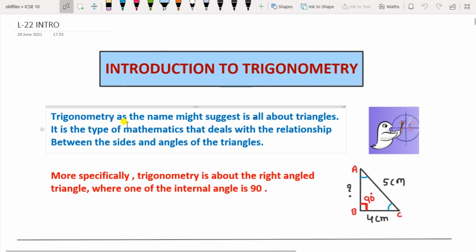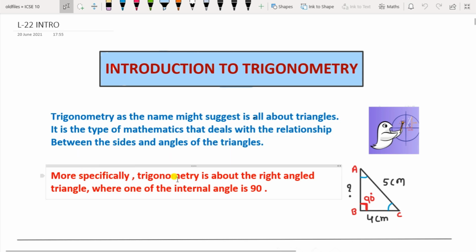So trigonometry, as the name might suggest, is all about the triangles. It is a type of mathematics that deals with the relationship between the sides and the angles of the triangles. More specifically, trigonometry is about the right angle triangle where one of the internal angles is 90 degrees. Trigonometry is a system that helps us to work out missing or unknown side lengths or angles in a triangle.